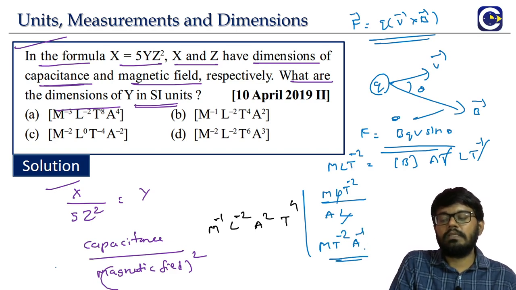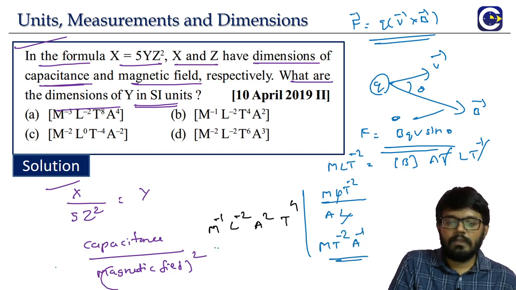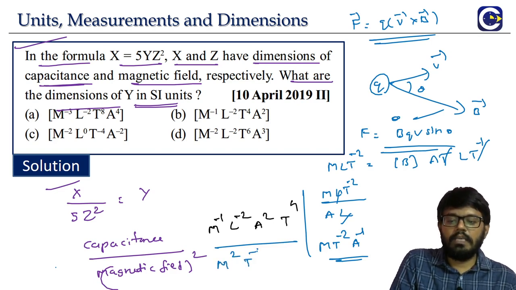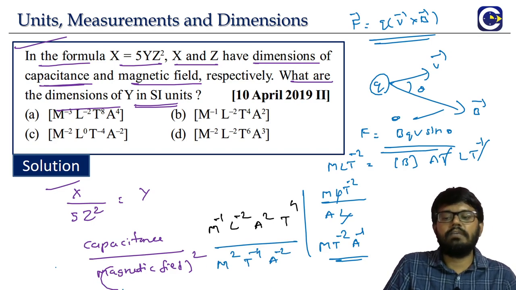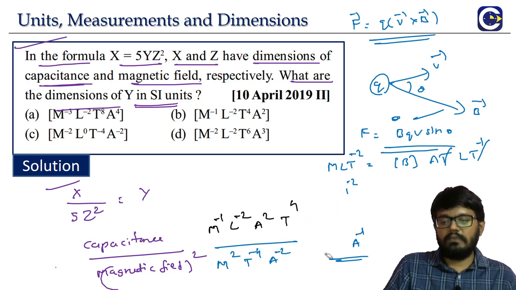This is the dimensional formula for B. So look at it. B square means M square t power minus 4 A power minus 2. This is the B square, magnetic field square. Now this Y, right? Dimension is what? Capacitance by square of the magnetic field. That is it, capacitance by square of the magnetic field.